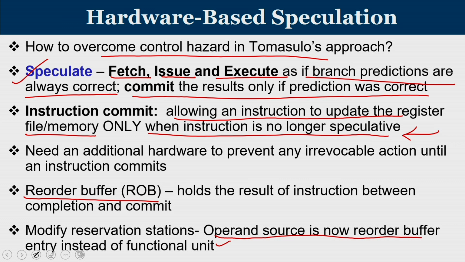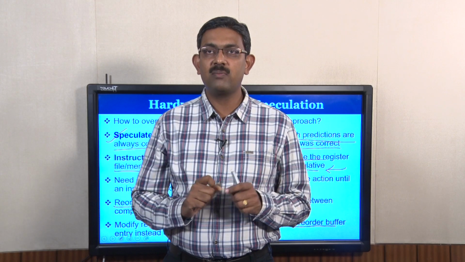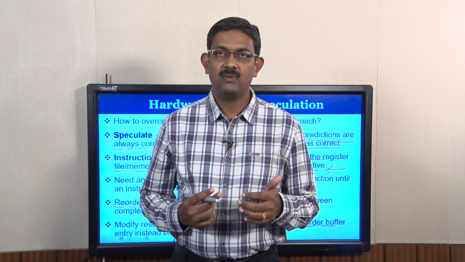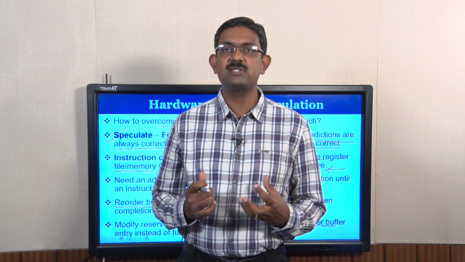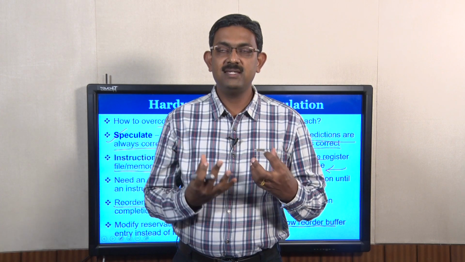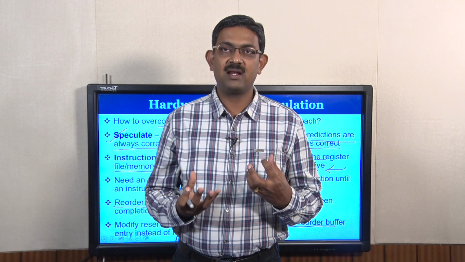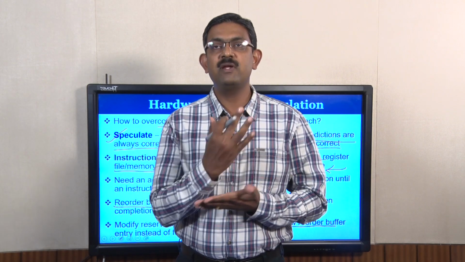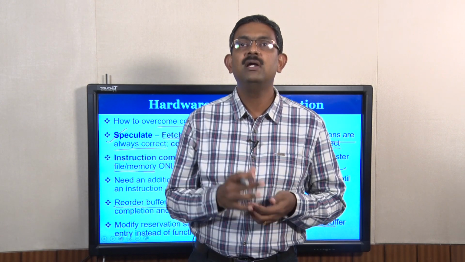We are pinging the CDB by looking at the reorder buffer entry. The difference is, with speculative execution, when you produce a result, rather than telling execution unit 1 to produce the result, the result generated by this functional unit has to go to reorder buffer entry 2. So everybody who is waiting for reorder buffer entry 2 can get it appropriately.